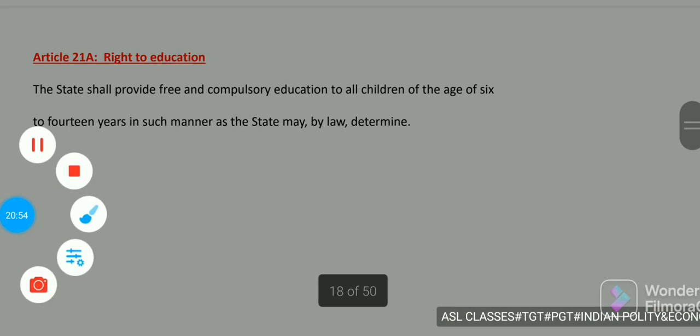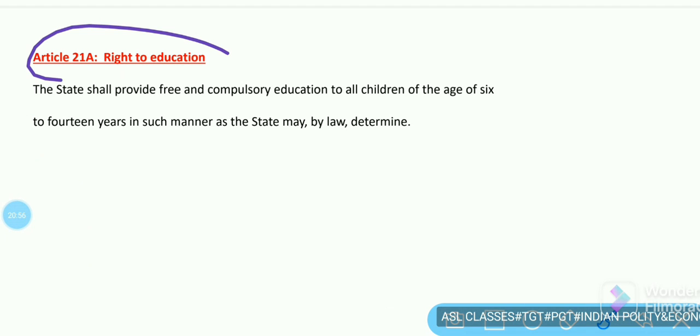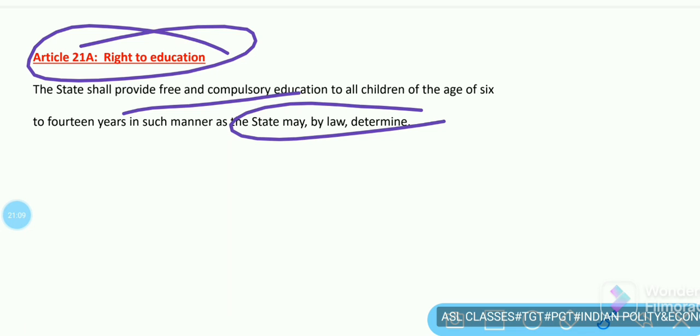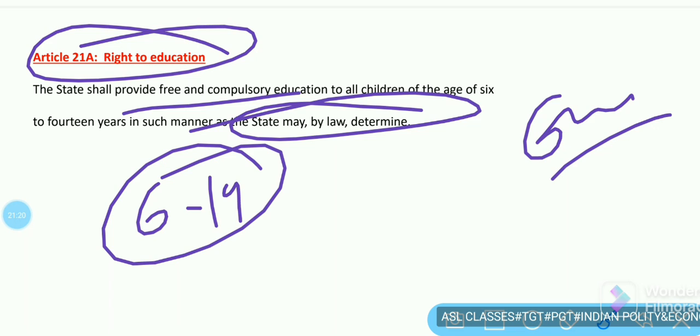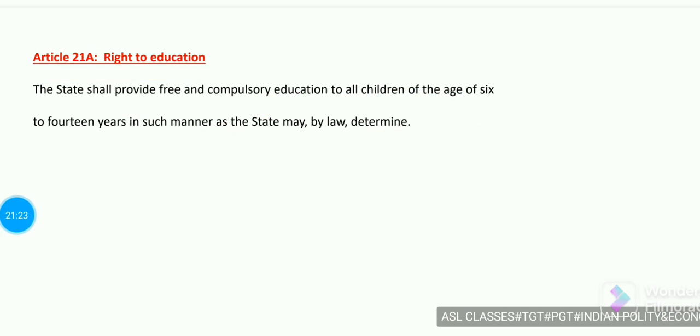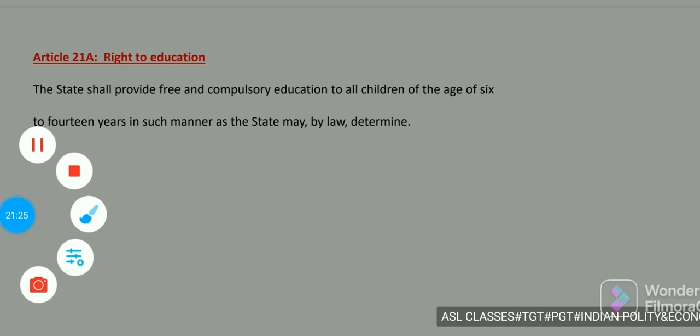Article 21 says, this is the right to education. The state shall provide free and compulsory education to all children of the age of 6 to 14 years in such manner as the state may by law determine. There is compulsory education for every child in the age group of 6 to 14. This is the right to education. This is called the right to education.